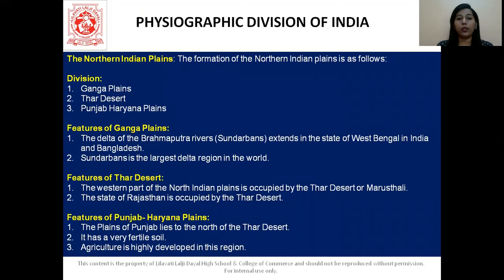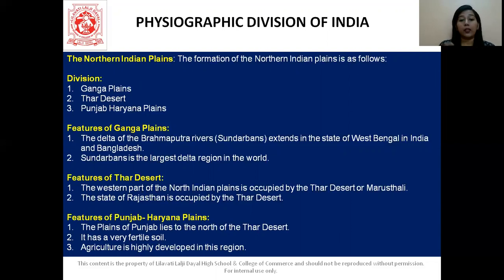Then we'll talk about the North Indian plains. They are basically divided into the Ganga plains, the desert, and the Punjab Haryana plains. So let's first talk about the Ganga plains. What you have to keep in mind is the delta of the Brahmaputra rivers, that is the Sundarbans. It extends in the state of West Bengal in India and Bangladesh. So Sundarbans is the largest delta in the world.